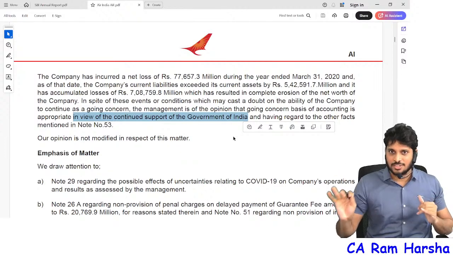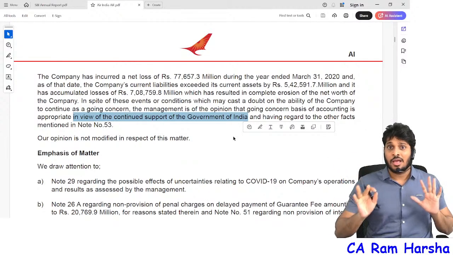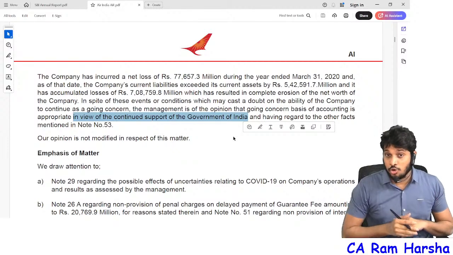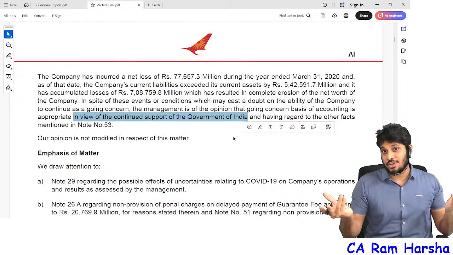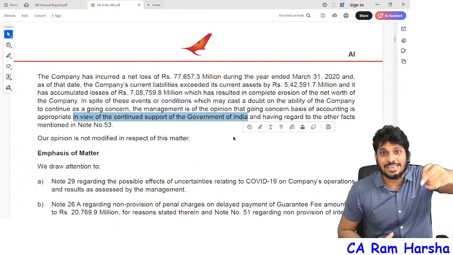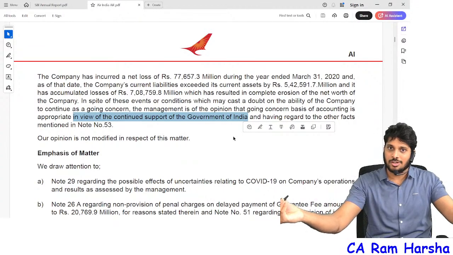Yes, there is a loss. There is a negative position. There is a negative working capital. But still we are running successfully. I asked them one question: how long will the government support? Directors were quiet. They said, no sir, we are also doubtful. This is material uncertainty. The moment the government withdraws the support, you will close the business, right?